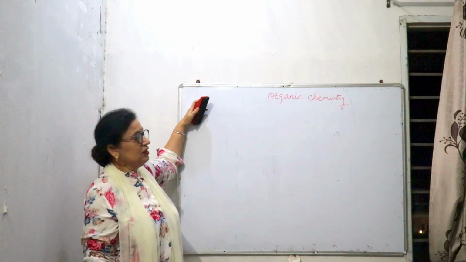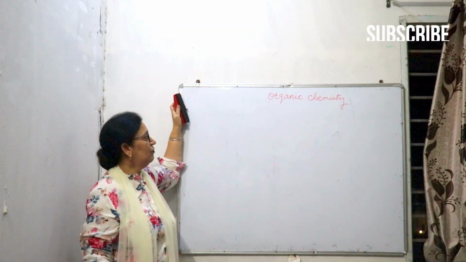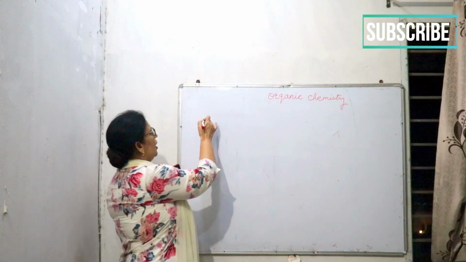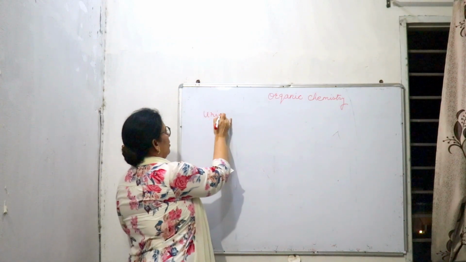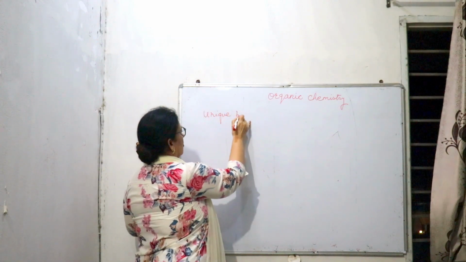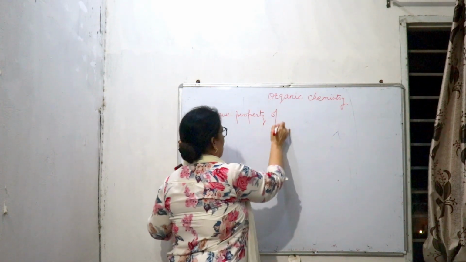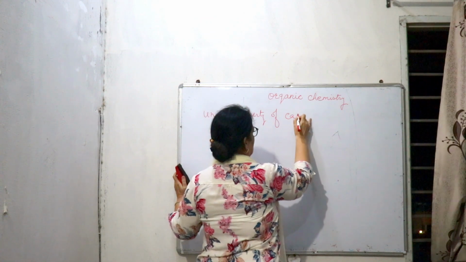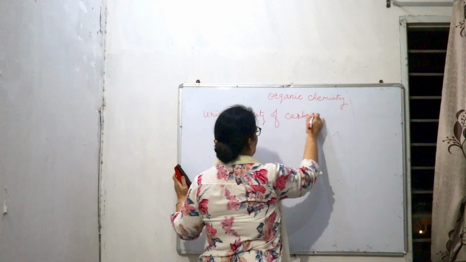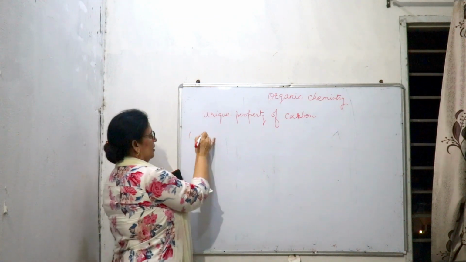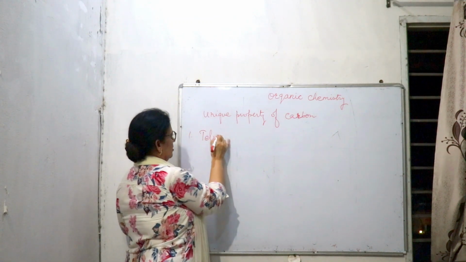And now why are these compounds so many in number? Why are these compounds millions in number? This is due to the unique properties of carbon. Some unique properties of carbon. And the first unique property of carbon is tetravalency.